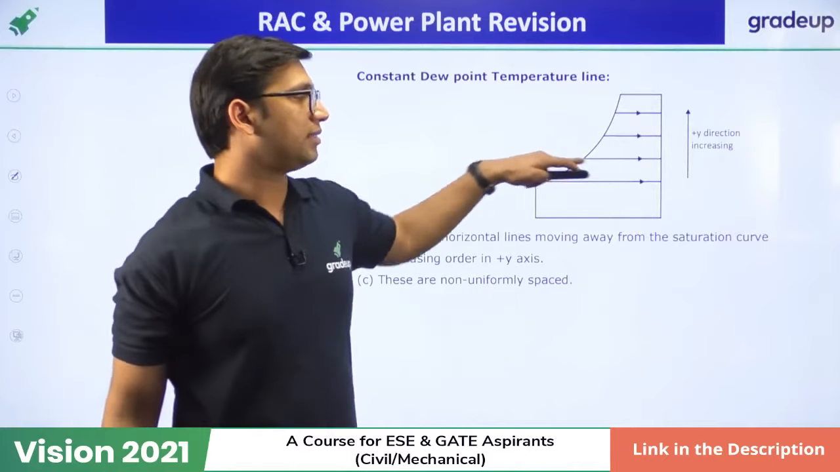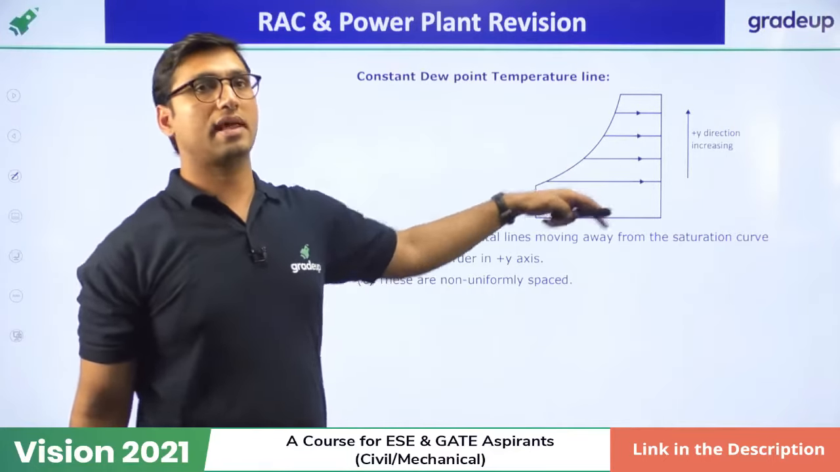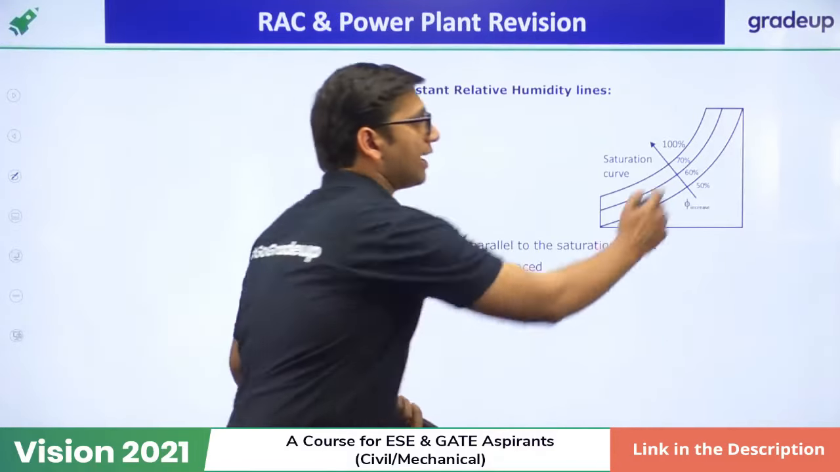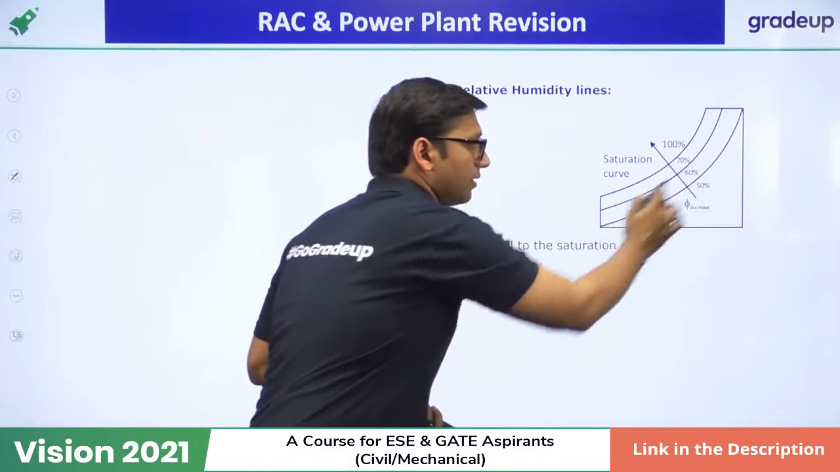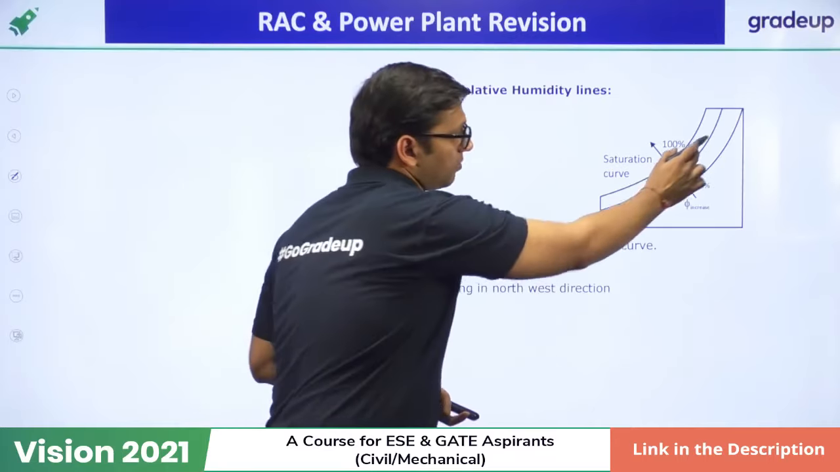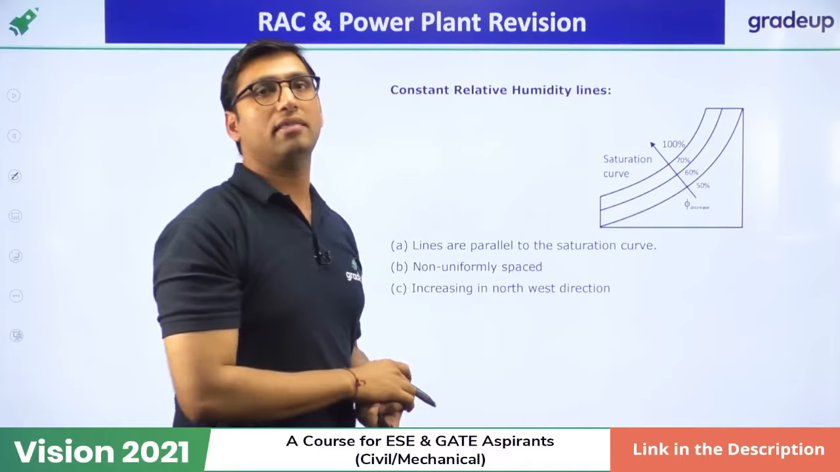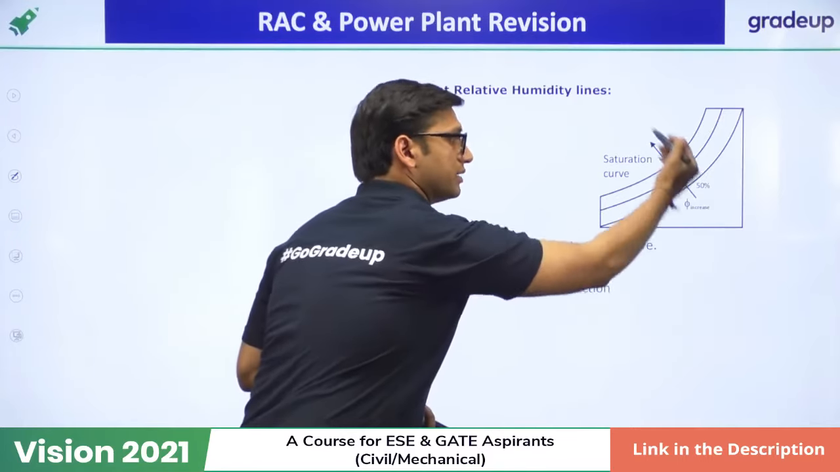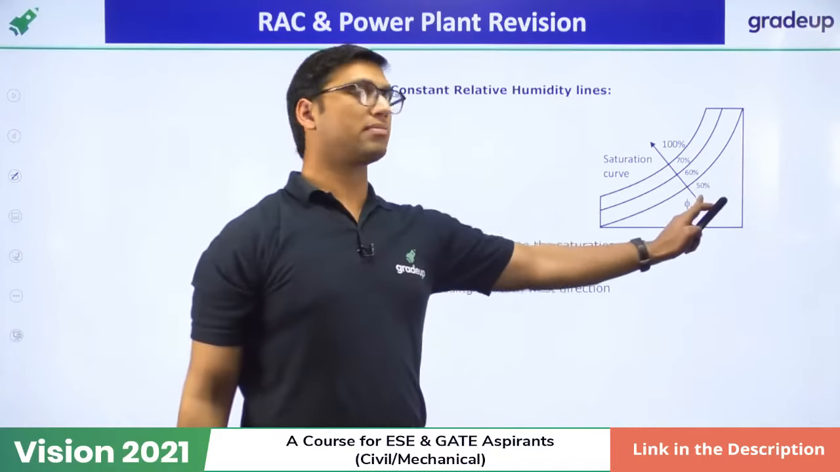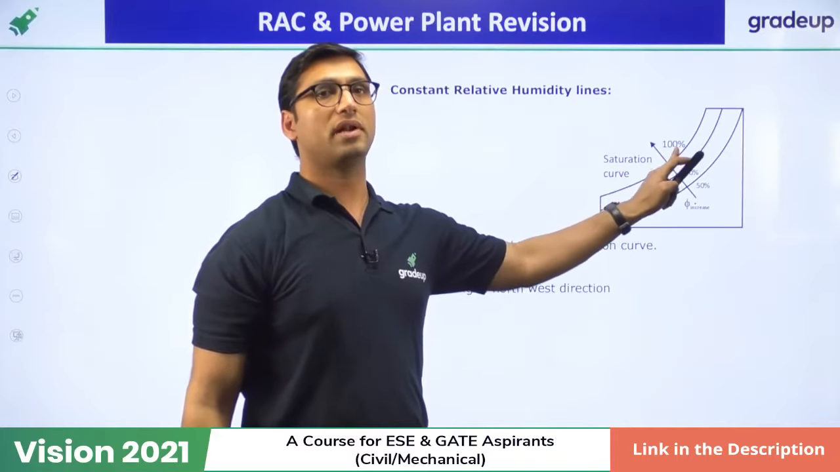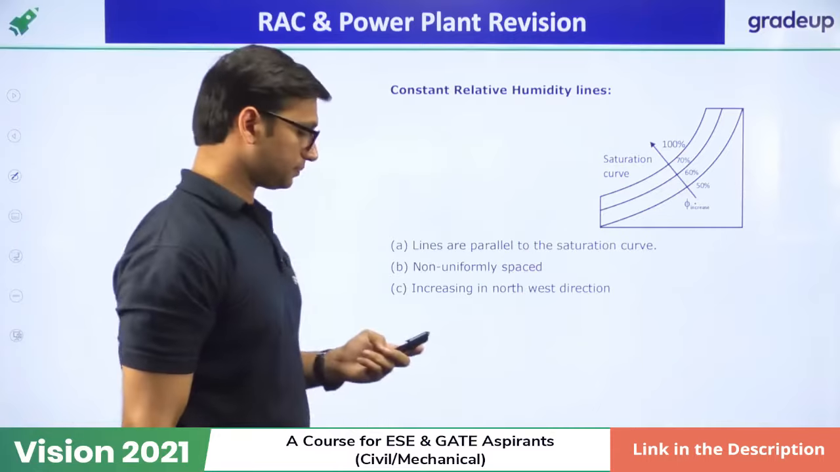These are horizontal lines which increase in this direction. Okay. Constant relative humidity line. Relative humidity lines are shown by this inclined curved line, which is parallel to the saturation curve, and they increase in this direction. Okay. So here the relative humidity will be less as compared to this point, because at this point relative humidity is 100%. Okay.